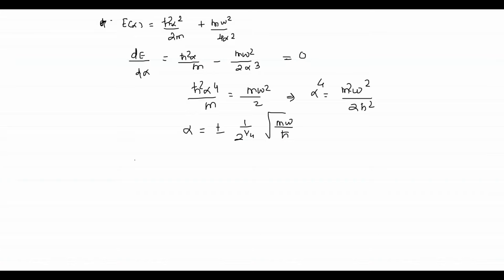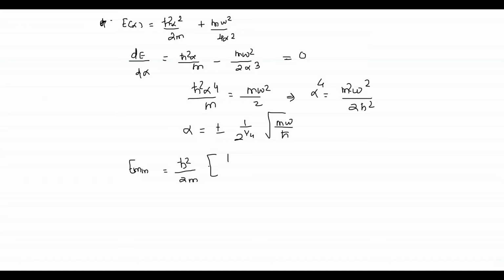And of course we will use the positive value only here, so that the normalized wave function is obtained. So we will use only the positive value of alpha and calculate E minimum, which is nothing but substituting the value of alpha into this expression. So it will be h bar square by 2m, and what is alpha square?